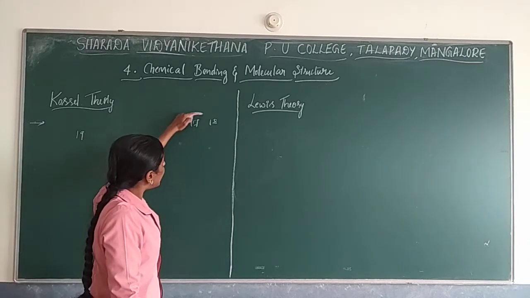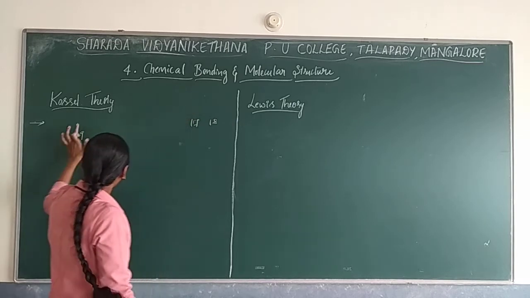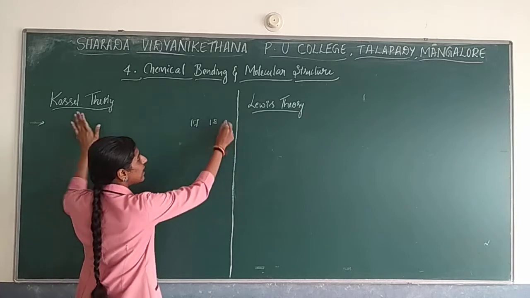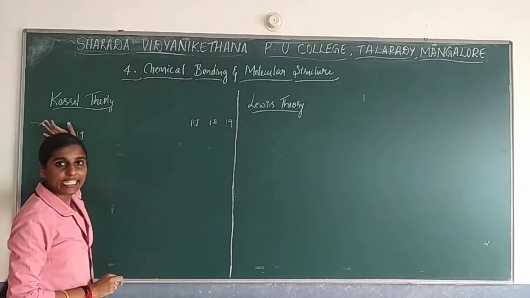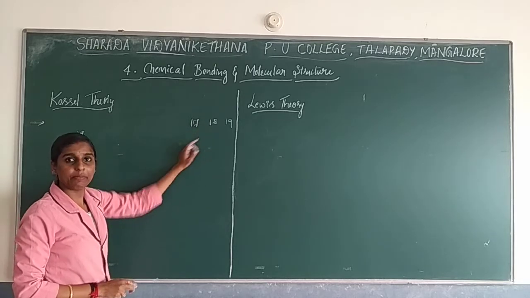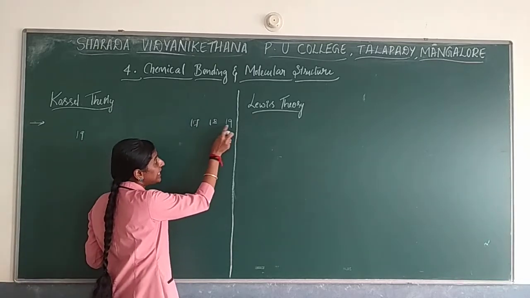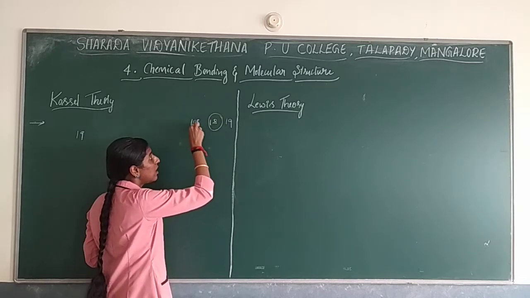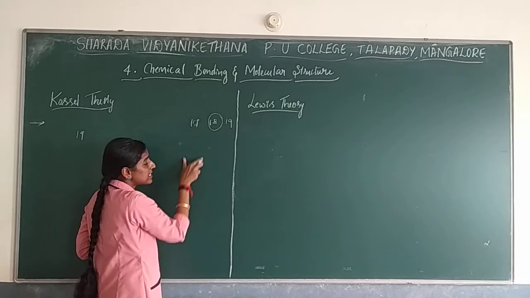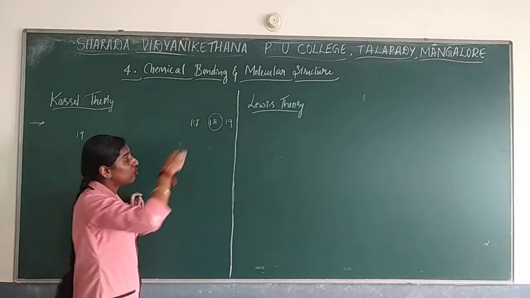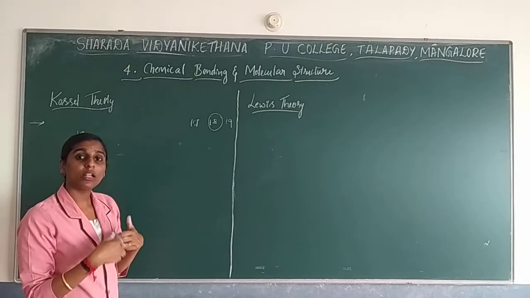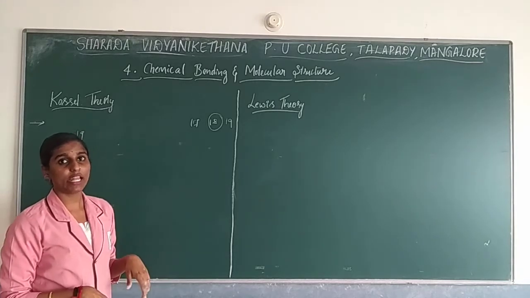So these elements also will try to attain this configuration, because the 19th element comes after the 18th element, right? He said, to attain this noble gas configuration, either the elements will gain electrons or losing of electrons will take place.